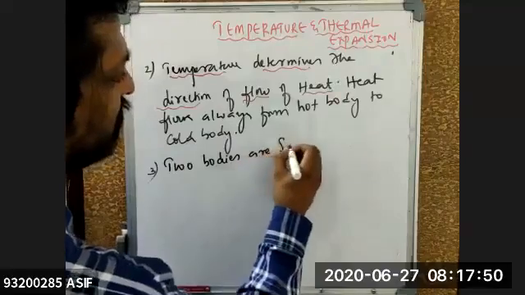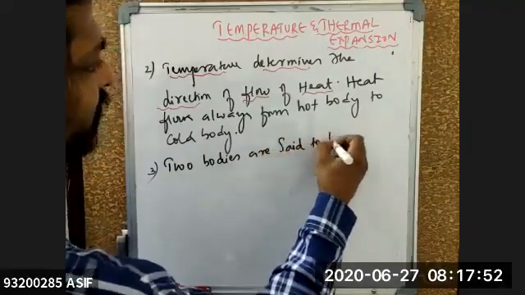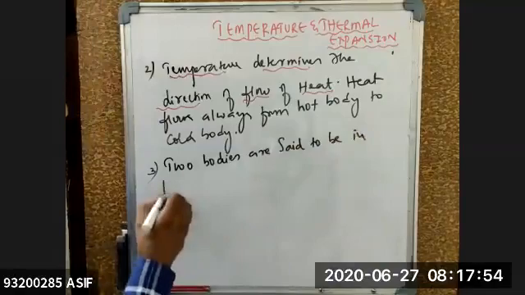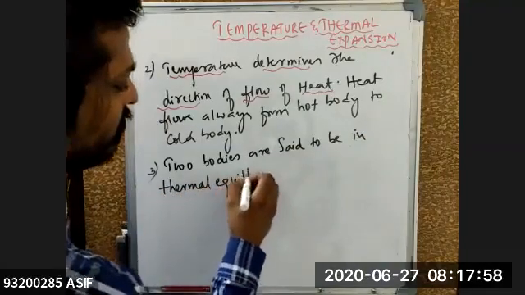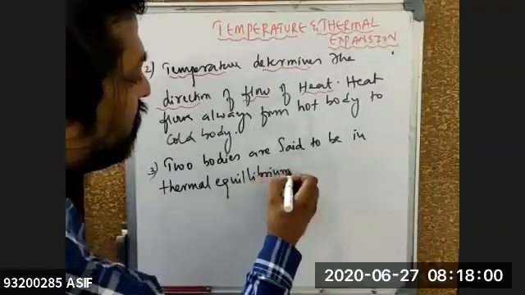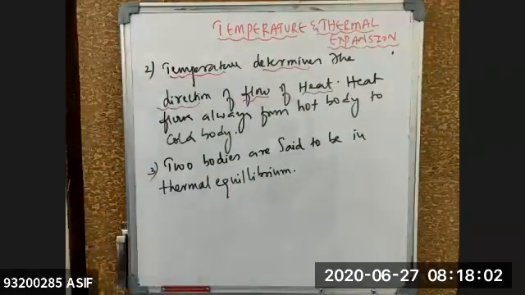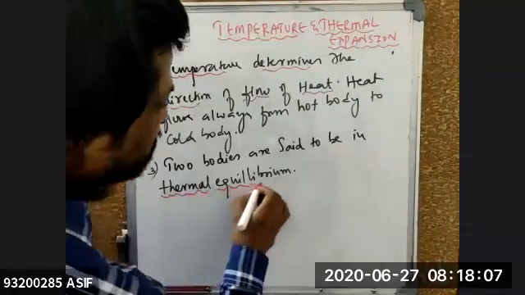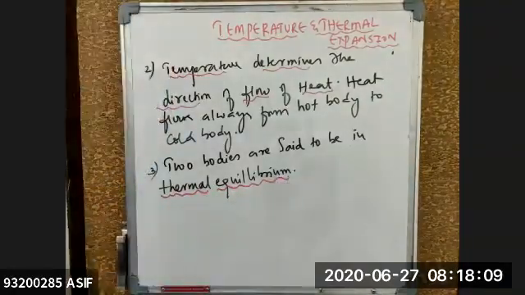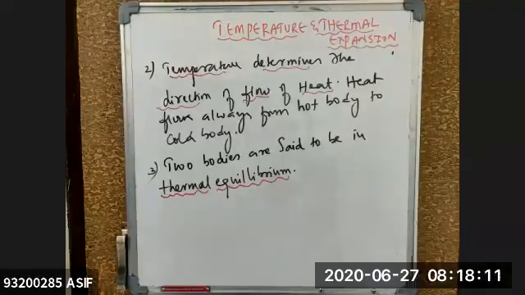Next point. Two bodies are said to be in thermal equilibrium. Thermal equilibrium. Can anyone tell me what is a thermal equilibrium, beta? Thermal means temperature. Equilibrium means the temperature of both the bodies must be equal or same.